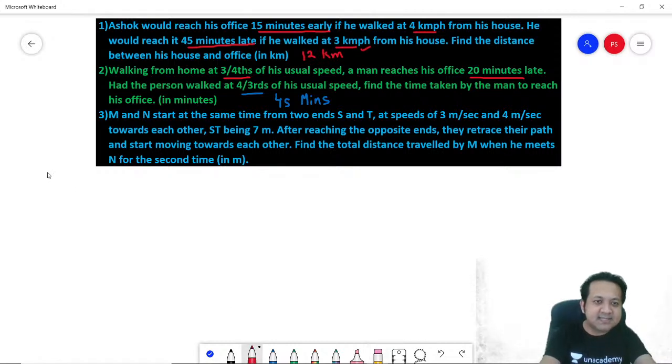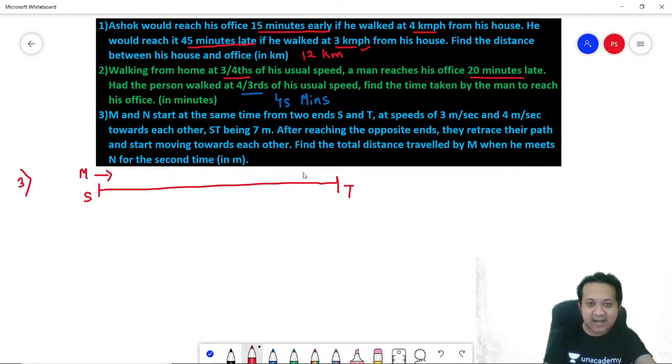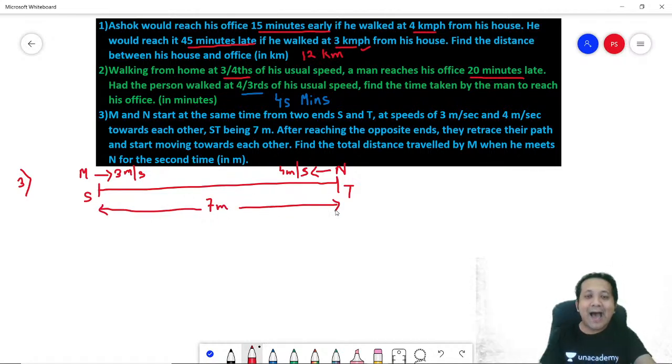M and N start at the same time from two ends, S and T. Let's draw the diagram. So you have S and you have T. M is starting from S and N is starting from T. Their speeds are 3 meters per second and 4 meters per second, towards each other, ST being 7 meters. So this distance, they say, is 7 meters. Correct? After reaching the opposite ends, they retrace their path and start moving towards each other.